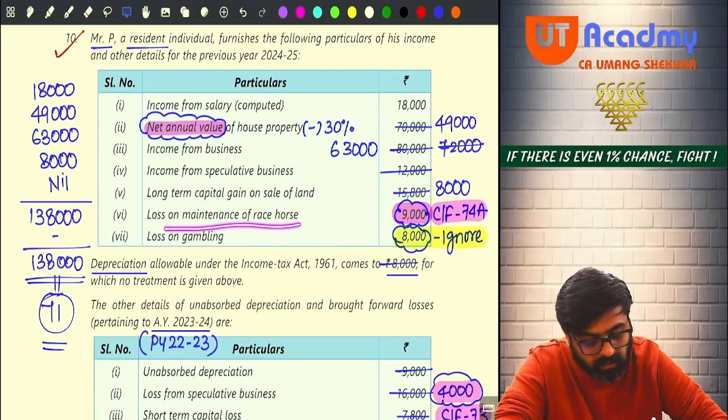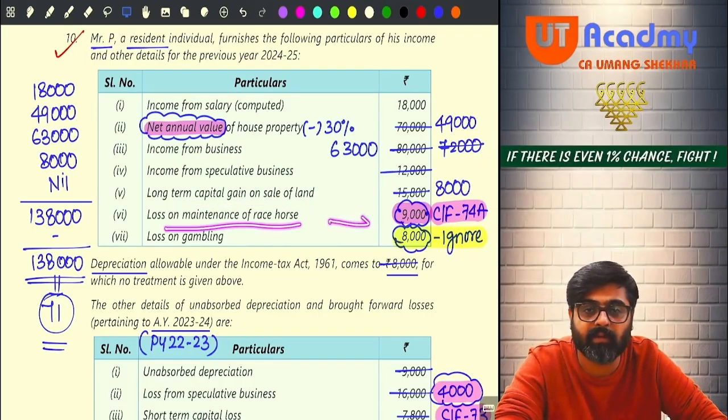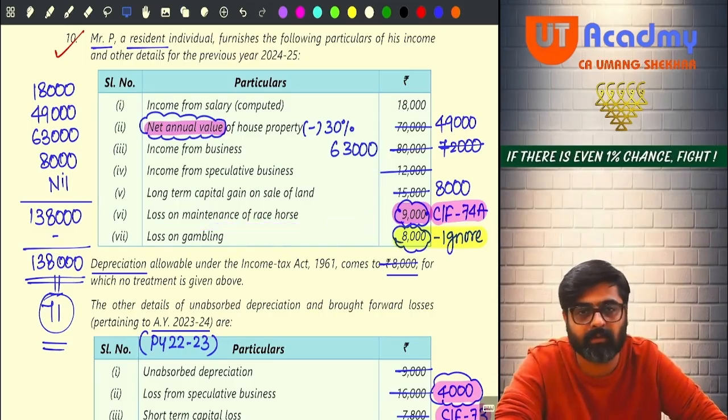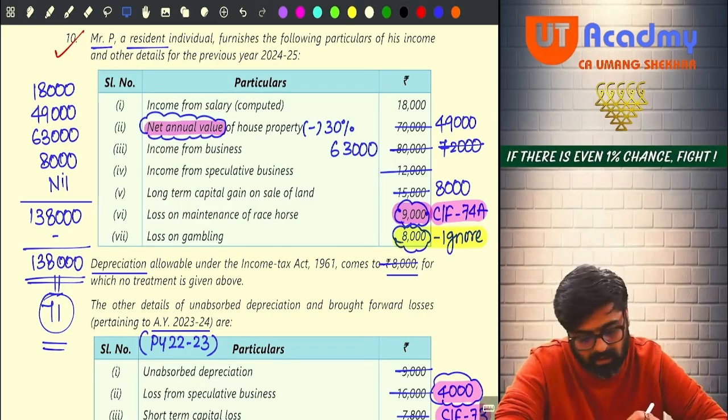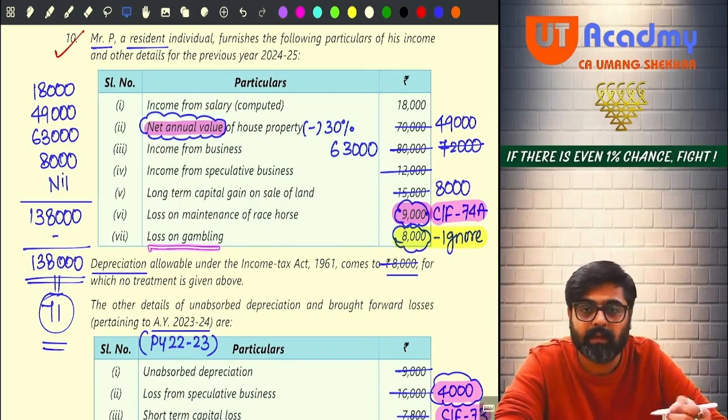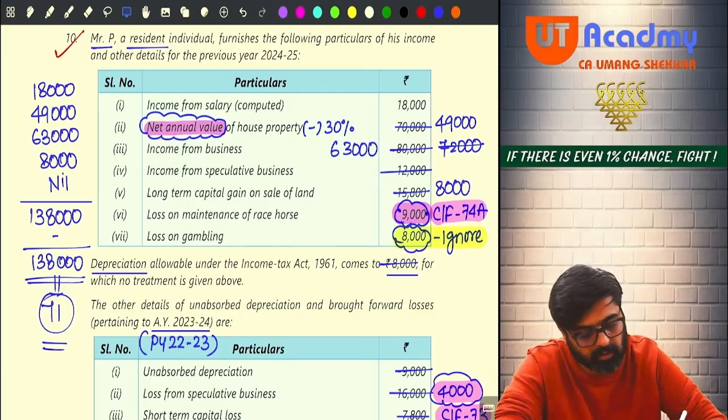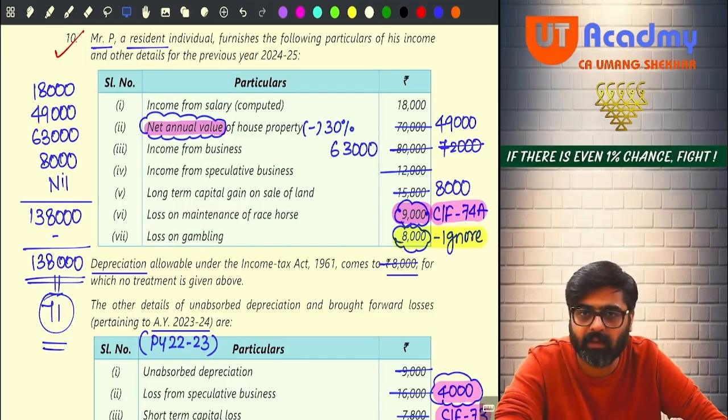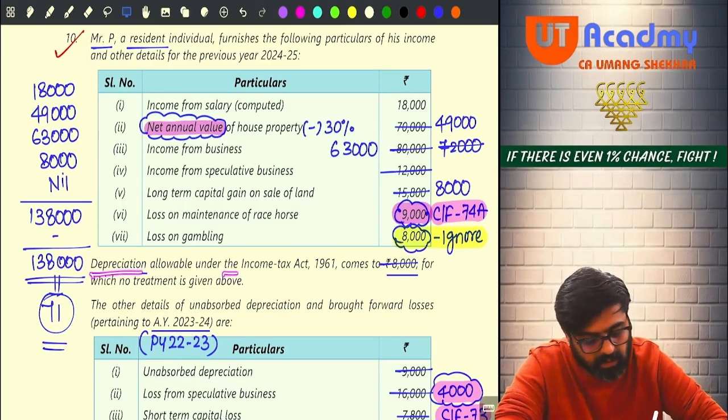Loss on maintenance of racehorse. Directly carry forward this because there is no such income in this year. So this type of loss cannot be set off against any other income. It will be directly carried forward. Now you are having loss from gambling. Directly ignore this loss. So one loss will be carried forward. Another loss will be ignored. Correct? Now depreciation allowable under the Income Tax Act 1961 comes to 8,000 for which no treatment is given above.